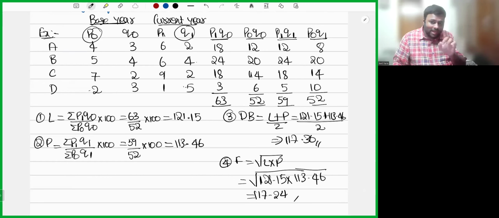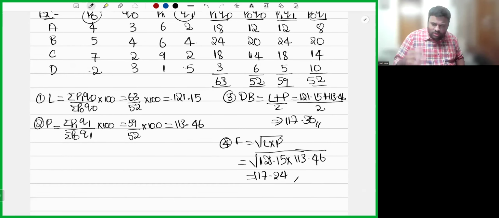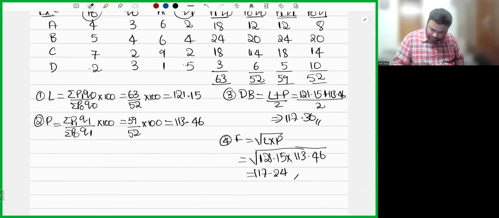In our country, we use the Laspeyres formula. To calculate index numbers in India, we use the Laspeyres formula. In the USA, to calculate index numbers, they use the Paasche formula. We take base year quantity, that's the reason index numbers will not rise easily in our country. But in the USA, they take current year quantity, so they give better information compared to Laspeyres. So in India we use Laspeyres, in the USA they use the Paasche index number.